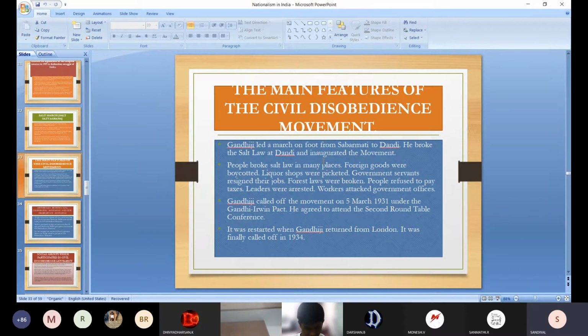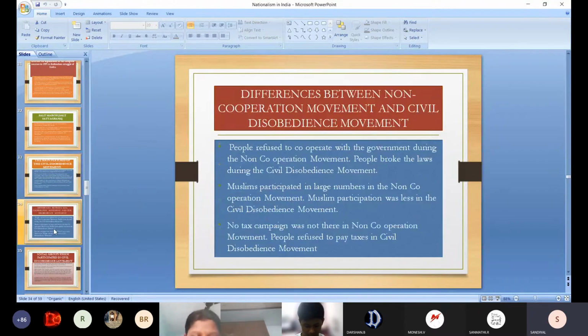People were not going to their government jobs. In many places, on both sides, there was non-violence. So he called off the movement on 5th March 1931. It was restarted when Gandhiji returned from London, and finally called off. Those are the main features of the civil disobedience movement.